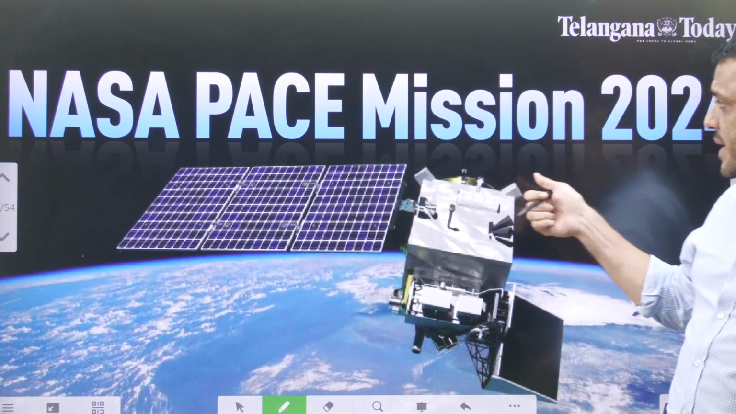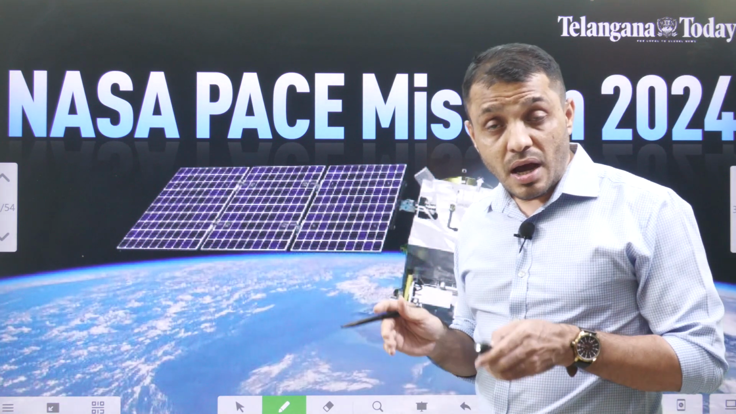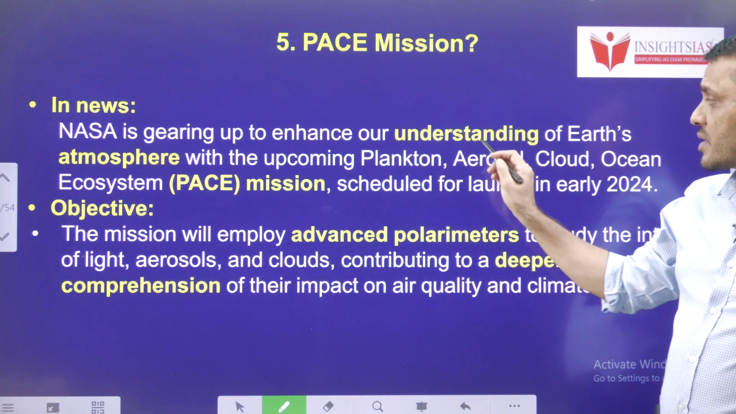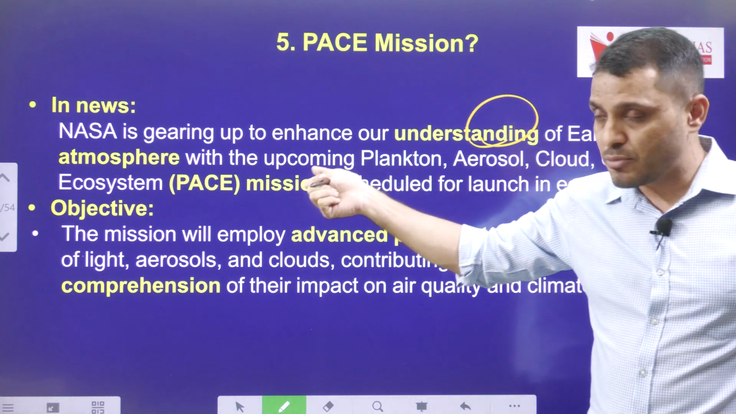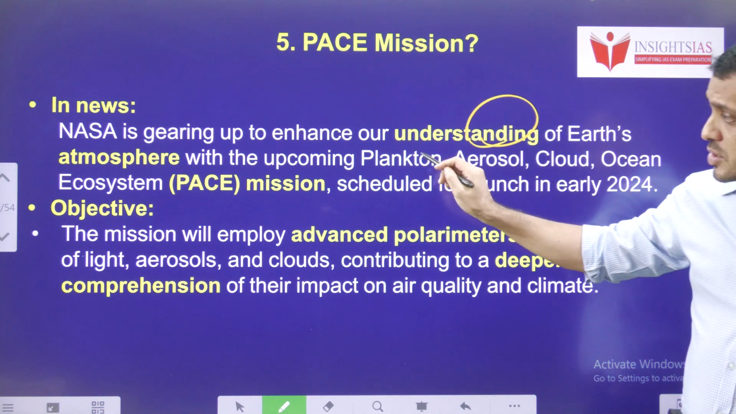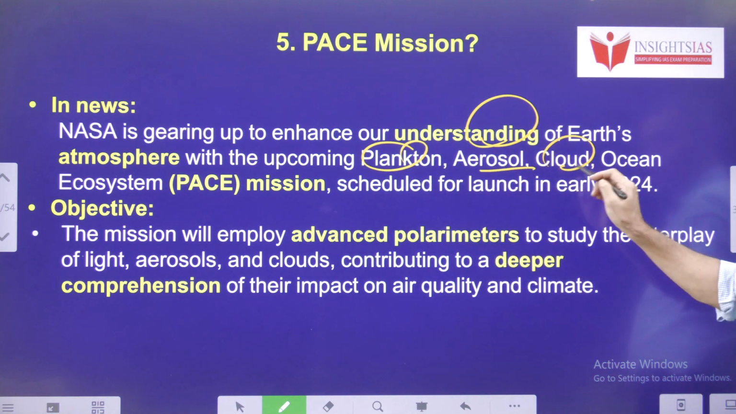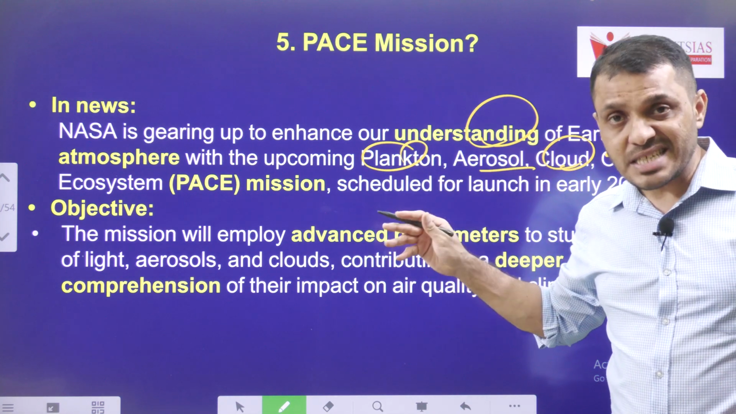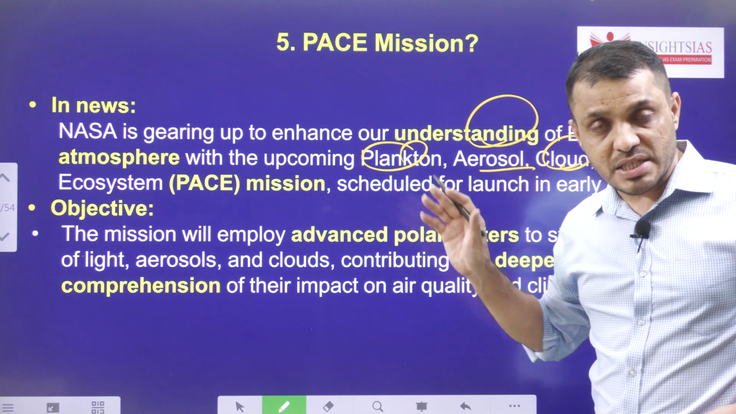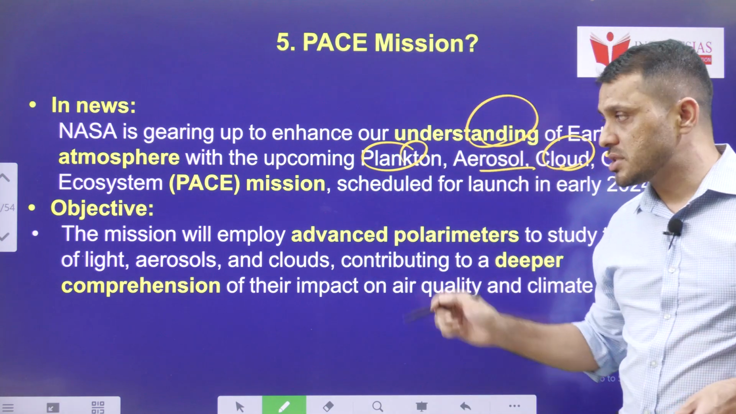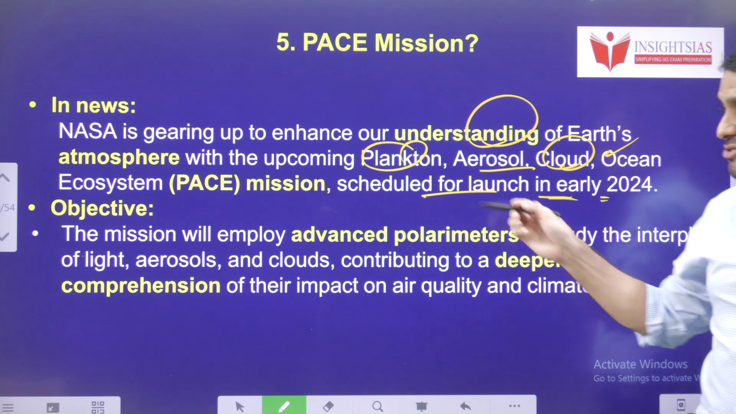Next one, NASA Space Mission 2024. This is about promoting understanding regarding aerosols and the earth environment so that we can get a detailed understanding of the earth's atmosphere. It is the mission related to understanding of the earth's atmosphere. What are they going to include in this earth understanding? Plants, aerosols, clouds, ocean ecosystem. For understanding all these things, so that after understanding them we can get a better idea about the earth, NASA launched this space mission. It is scheduled for early 2024.